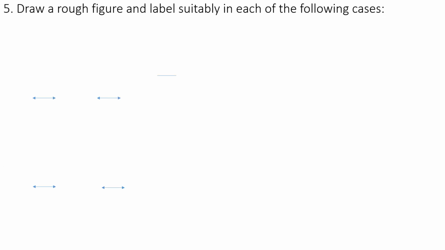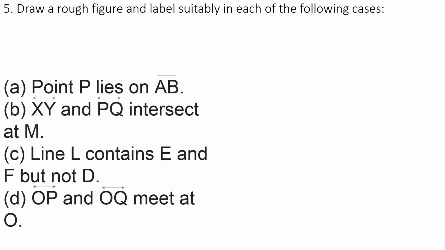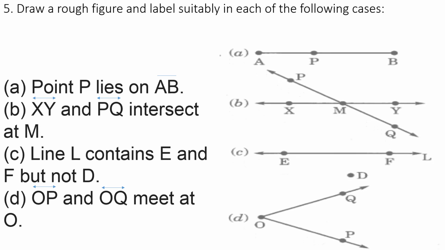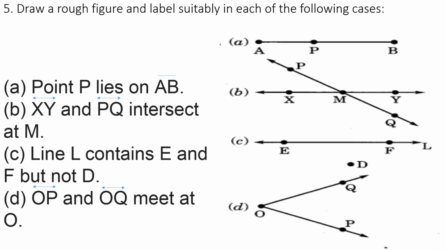The next question, draw a rough figure and label suitably in each of the following cases. These are the cases they given us. We have to draw the figure according to that. The first question, a point P lies on AB, which means AB is a line segment. P should lie on the line segment AB. So see the first figure. AB is a line segment, P lies on it.